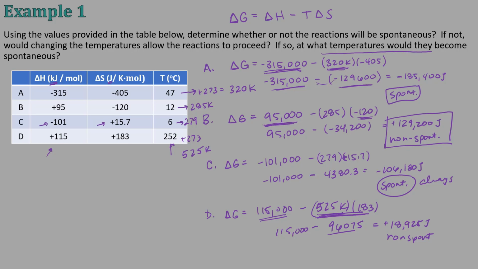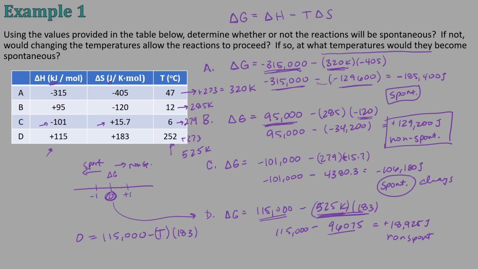So now if we look at a number line, if this is 0 and this is -1 and this is +1, then this is where that change happens when it becomes negative to positive. And so if this is delta G, down this way they're spontaneous, and up this way they're non-spontaneous. So I'm going to use 0 as my guide for delta G and solve for temperature. So delta G is 0, and that's going to be equal to 115,000 minus temperature, because we're looking for the temperature that it becomes spontaneous at.